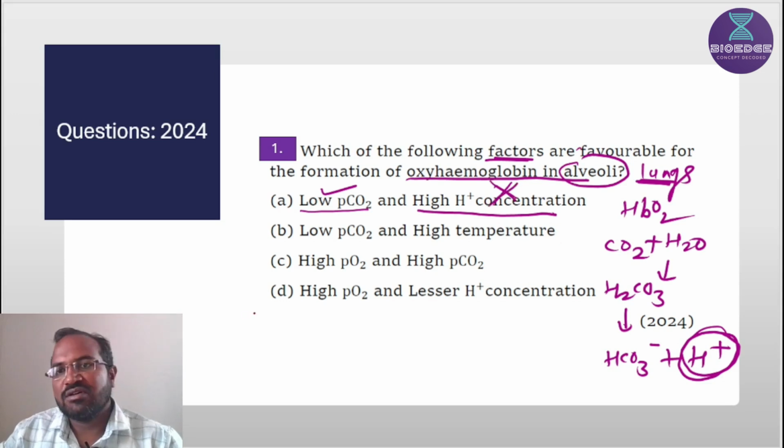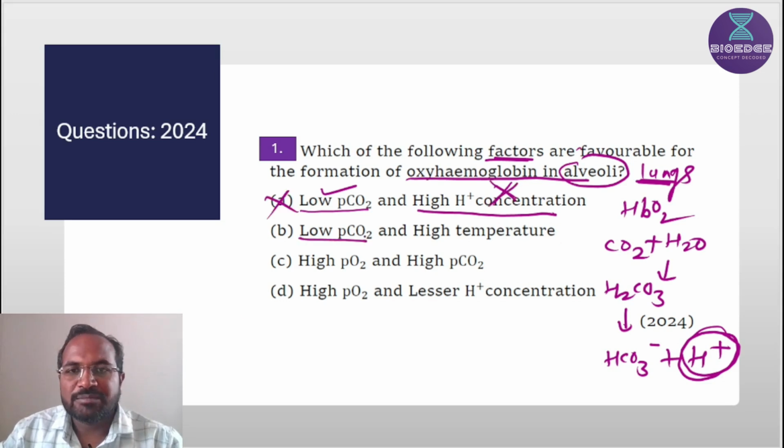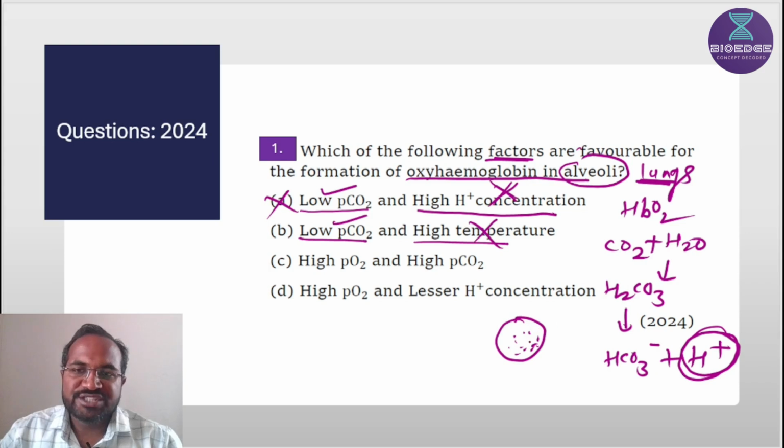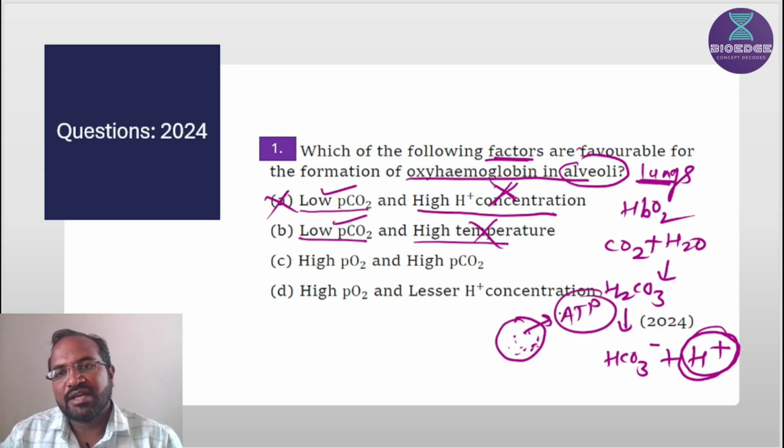So this is the wrong statement. Low partial pressure of carbon dioxide, correct, and high temperature, wrong. Temperature is not high at the lungs level. Temperature is high at the tissue level. Why? Because at the tissue level glycolysis and catabolic oxidation take place, and the end product is ATP, the energy currency of the body, and that's why it produces energy.